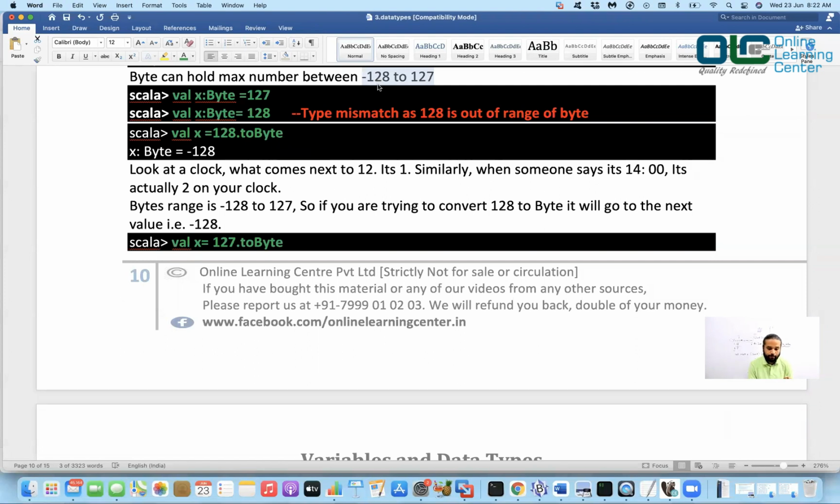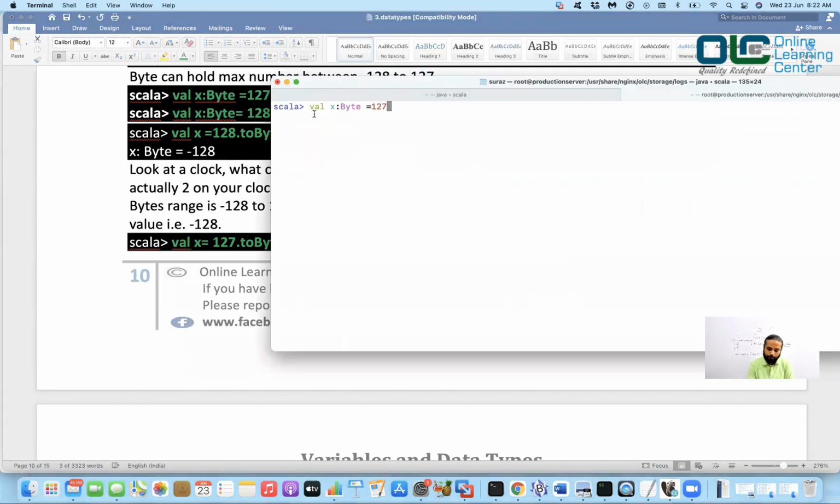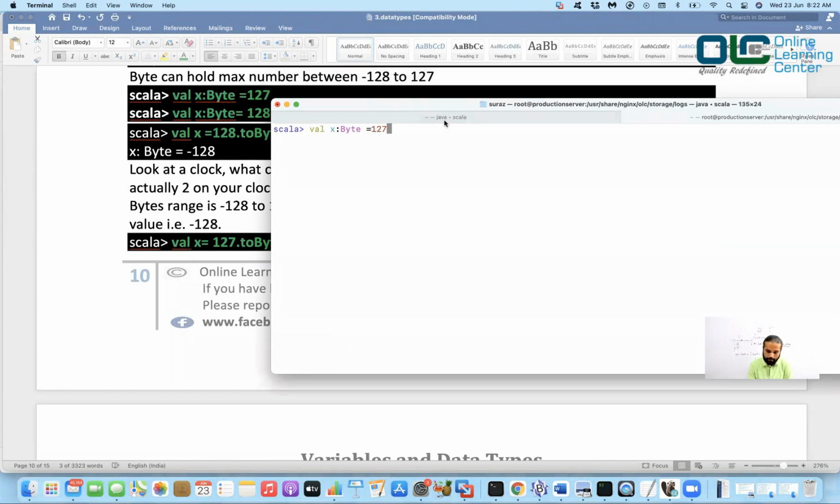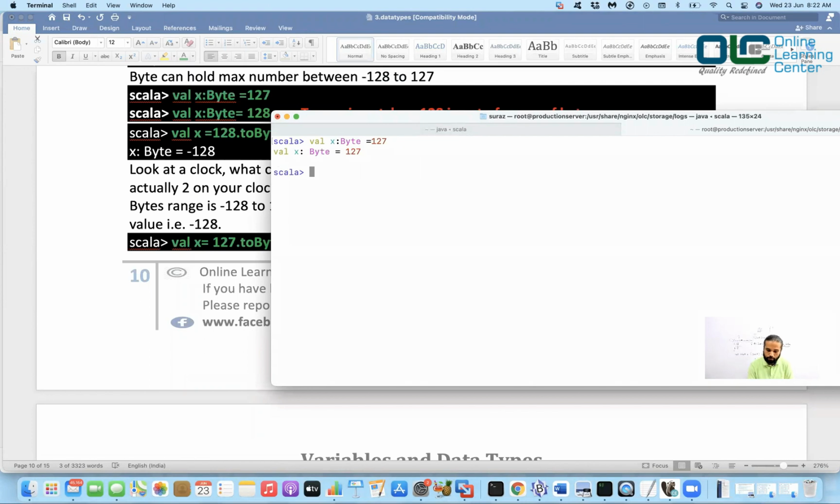Now what does it mean? It means your byte can hold only numbers in this range. Okay, let's look into this. I'm saying val x of byte is equal to 127, and this is in range, right? So this should be all good, right? If you don't write this byte, then it will be treated as an integer by default, right?